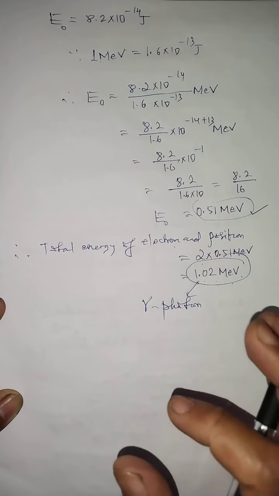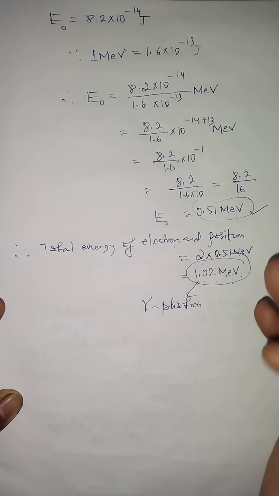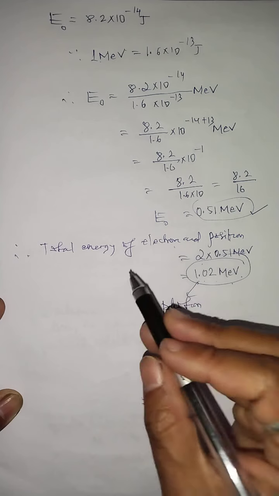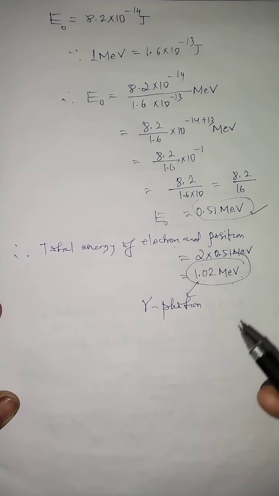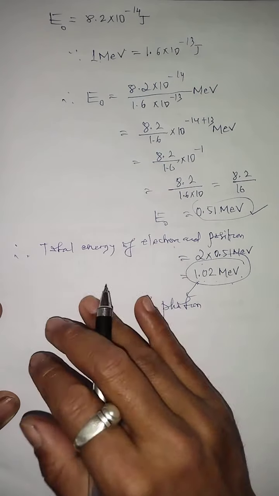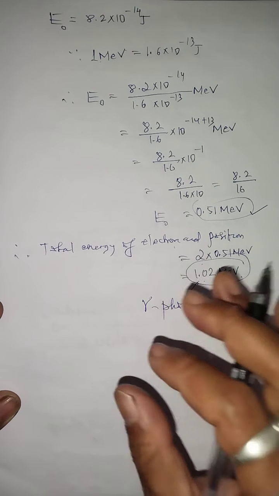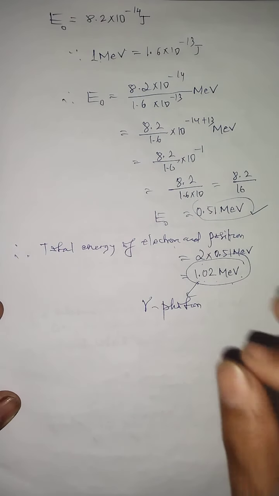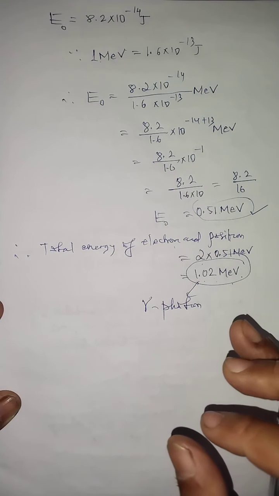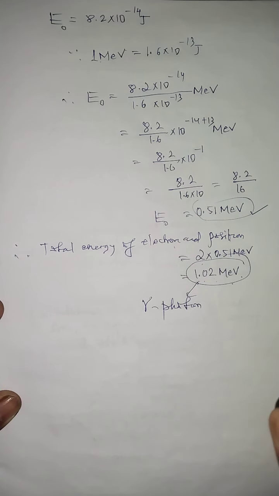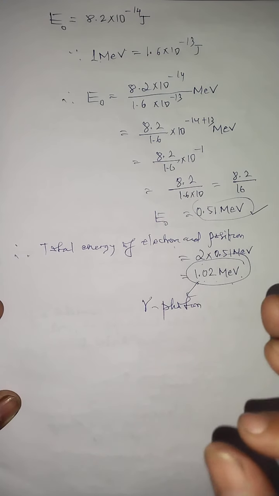So the production of positron can be done only when the energy of the gamma photon is at least 1.02 mega electron volt. And this particular phenomenon, which converts energy into mass, is called pair production. In the next YouTube video, we go to the converse phenomenon of pair production, in which mass can be converted into energy. That is called pair annihilation, and you will learn it in the next YouTube video.